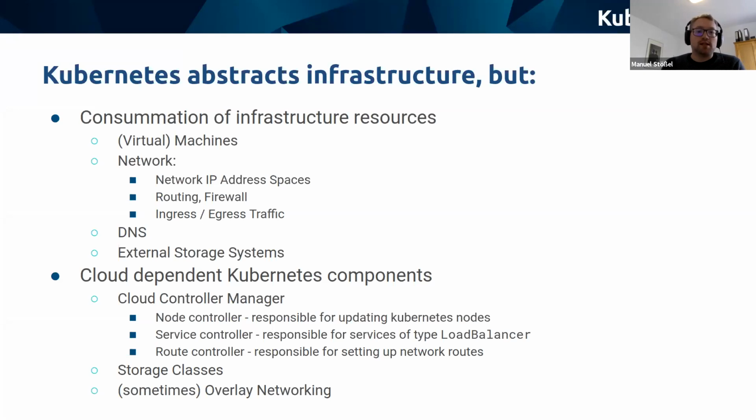Then there are Kubernetes components that are actually dependent on a certain cloud provider. Most of that is the Cloud Controller Manager that contains the node controller for updating Kubernetes nodes, the service controller, which translates a service of type LoadBalancer within Kubernetes to an actual cloud load balancer in the cloud provider's environment, and the route controller, which is responsible for setting up network routes in the cloud provider's network. But there are also things like storage classes that map to cloud provider specific storage offerings. And sometimes the overlay network you use has some dependency on a cloud provider as well.